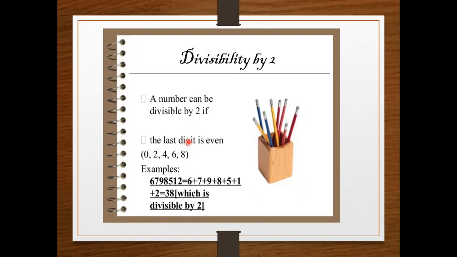If I ask you whether 786 is divisible by 2, you just see the last digit, 6. 6 is an even number. That's why the whole number is divisible by 2. So a number is divisible by 2 if the last digit is even: 0, 2, 4, 6, 8.